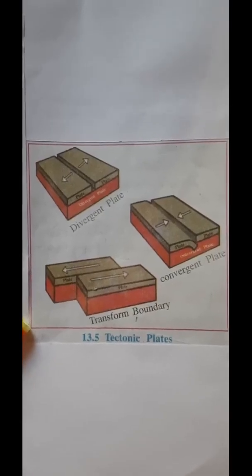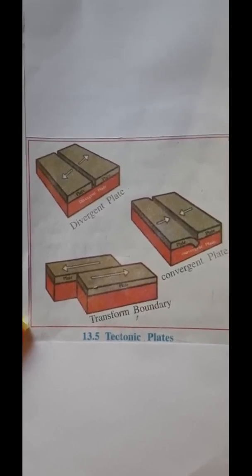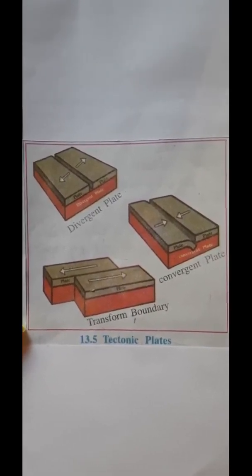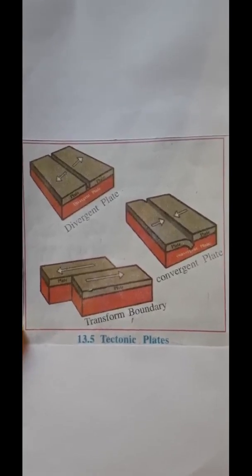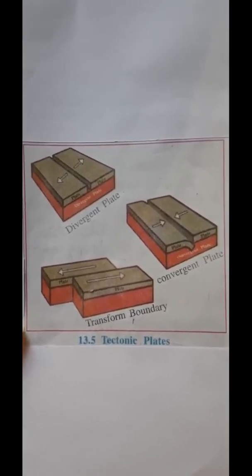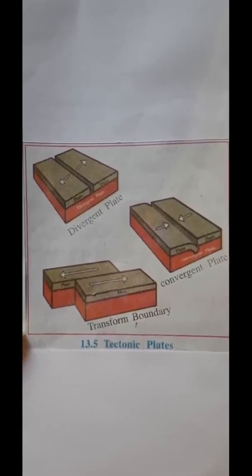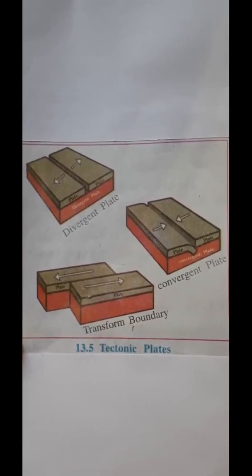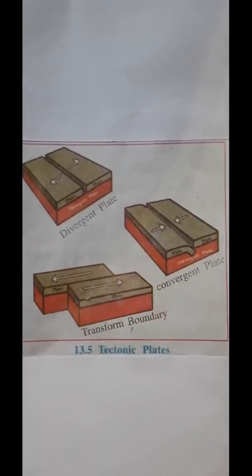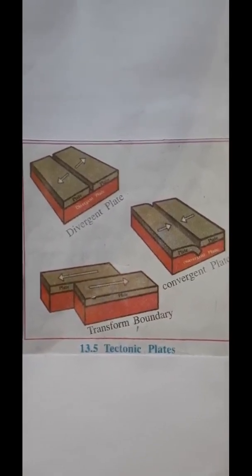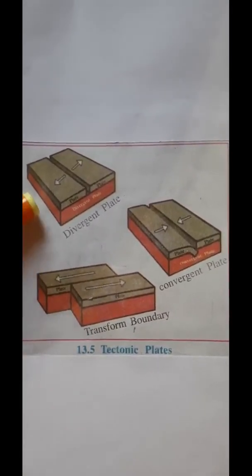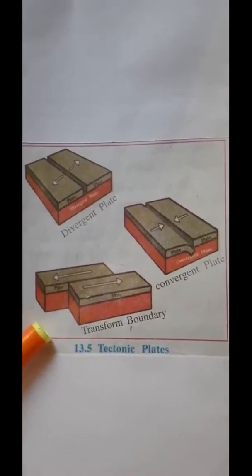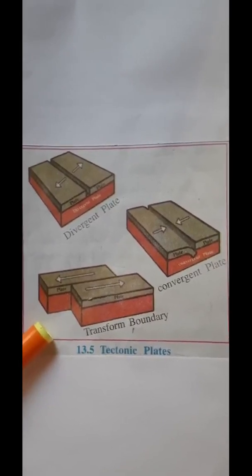Let's study some of the features of these plates and learn how the current physiography of India is the result of tectonic and crustal movements of the earth, both constructive and destructive. At some places, these plates come close to each other, hence known as convergent plate. When plates drift apart, it is known as divergent plate. And when they move parallel to each other, they are known as the transform boundary.